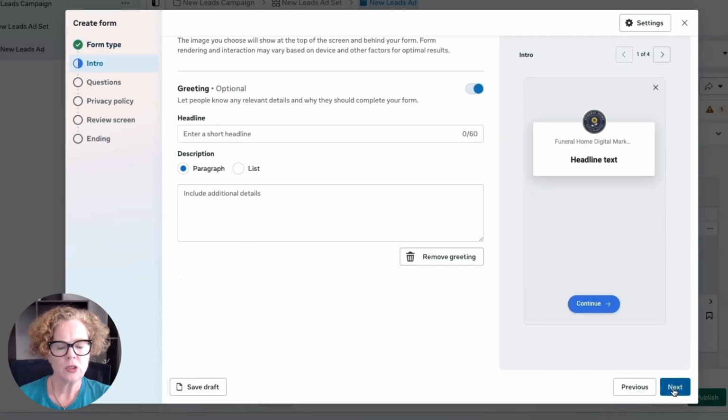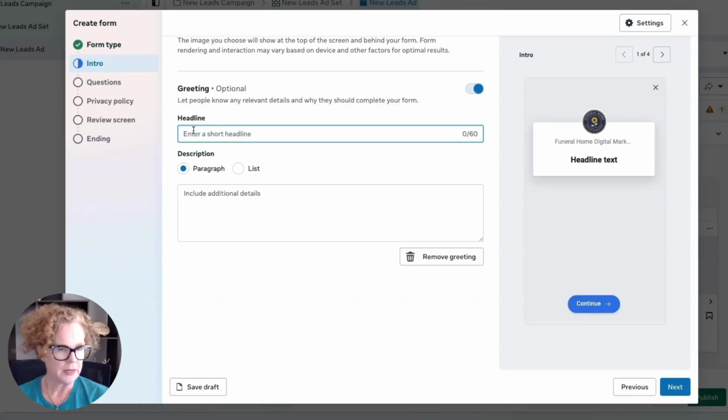Now make sure that your lead form is congruent to your ads so that if someone clicks on your ad, they come over to the lead form and they know that they're opting in for the same thing. You don't want things to be very different on your lead form because otherwise people will click on your ad and then they'll read the lead form and say, this isn't what I clicked on with the ad, and then they won't fill in your form. So keep it congruent. So here is your headline.